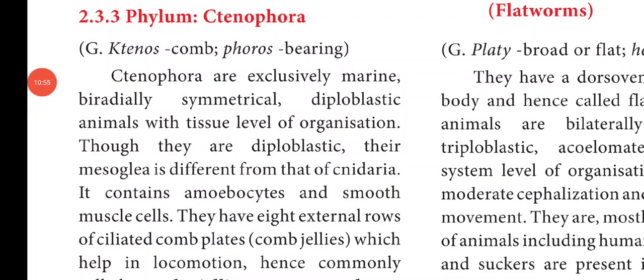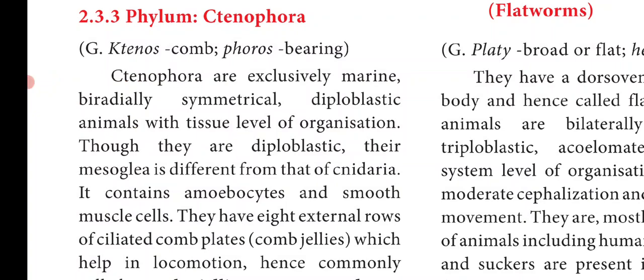They are bilaterally symmetrical. What is bilaterally symmetrical? Animals which have two similar halves on either side of the central plane are said to have bilateral symmetry. They are diploblastic animals, that is they have two primary germ layers, ectoderm and endoderm, and they exhibit the tissue level of organization. So the body is made up of tissues. They are commonly called comb jellies.